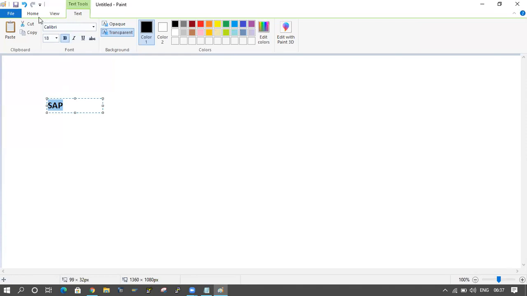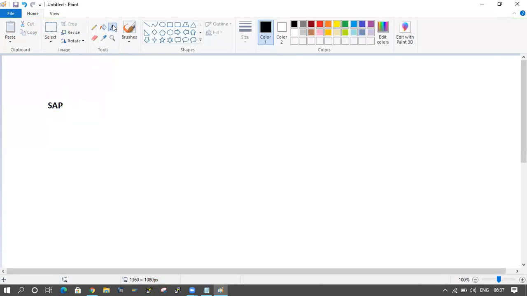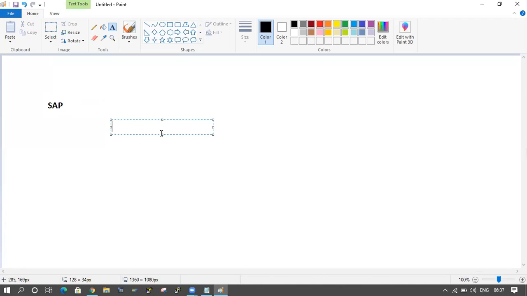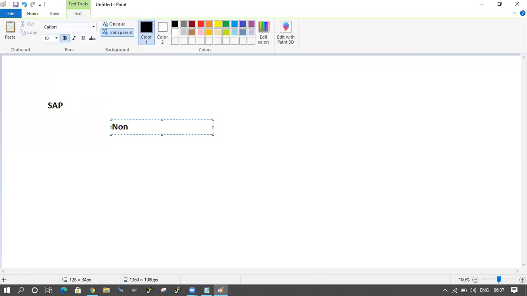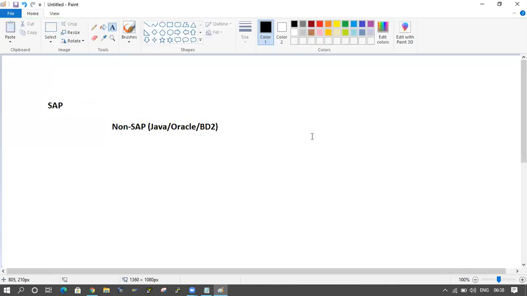And I have one more system, a non-SAP system, like Java, Oracle, or whatever it is. I want to connect from SAP to non-SAP.